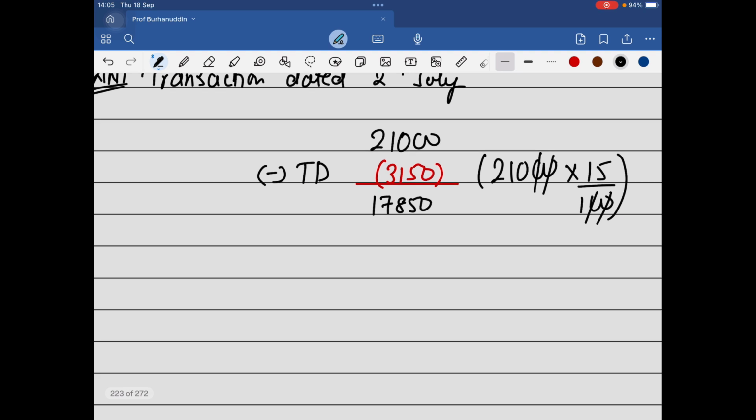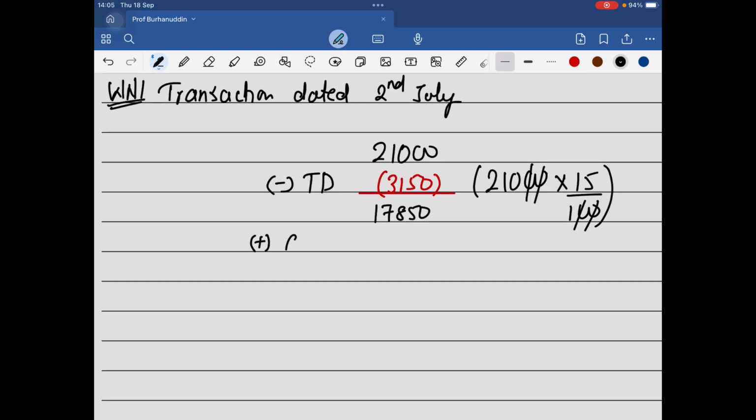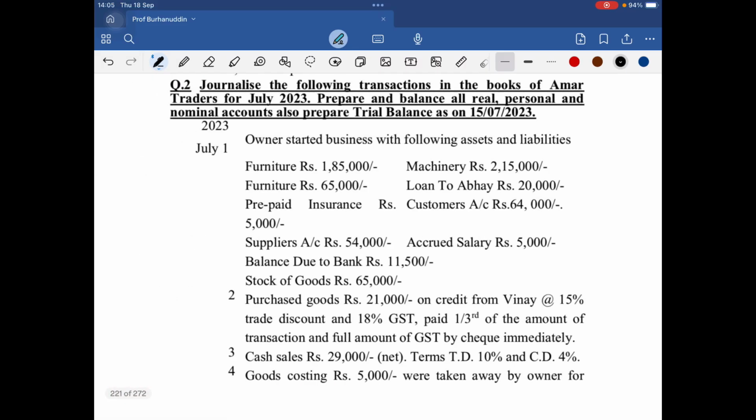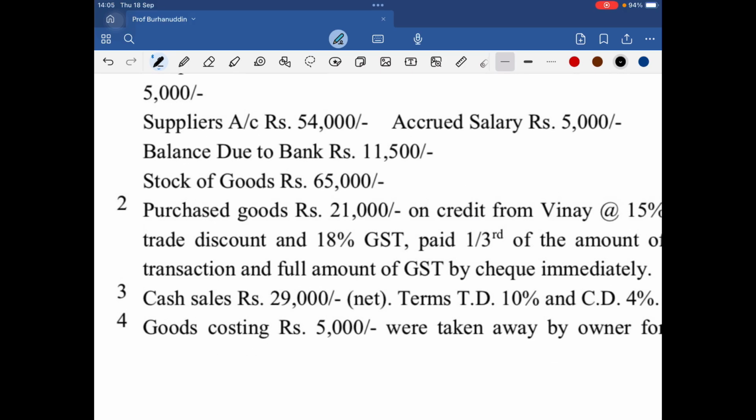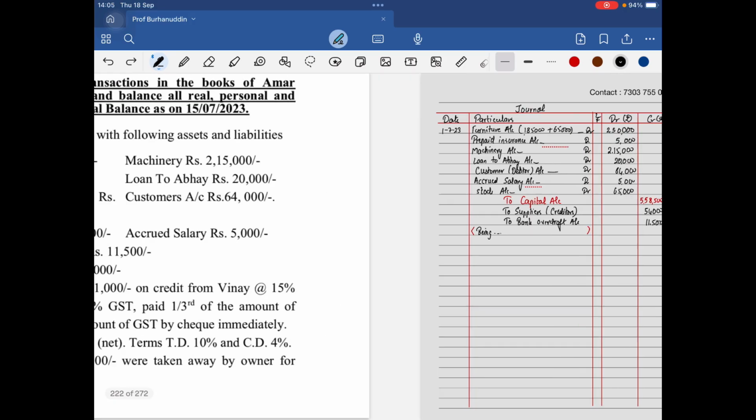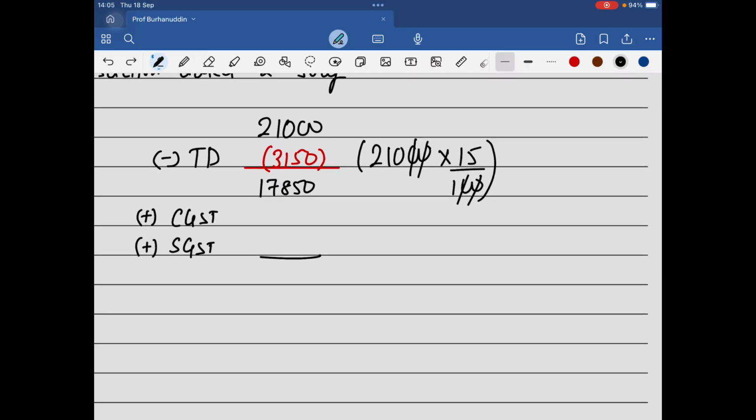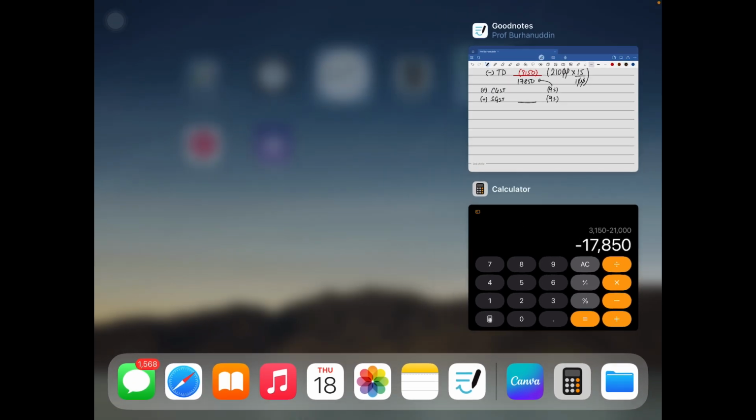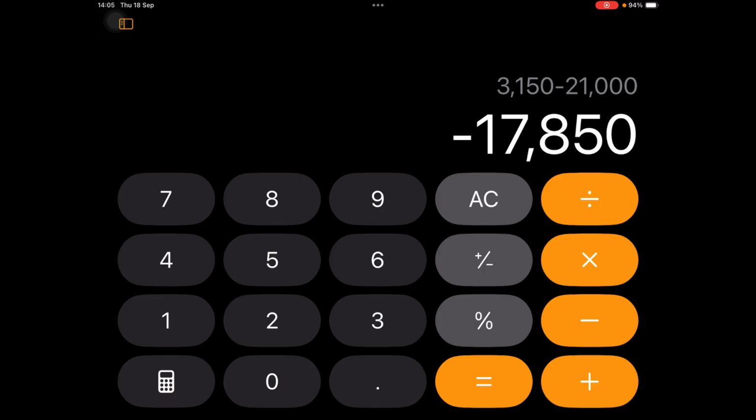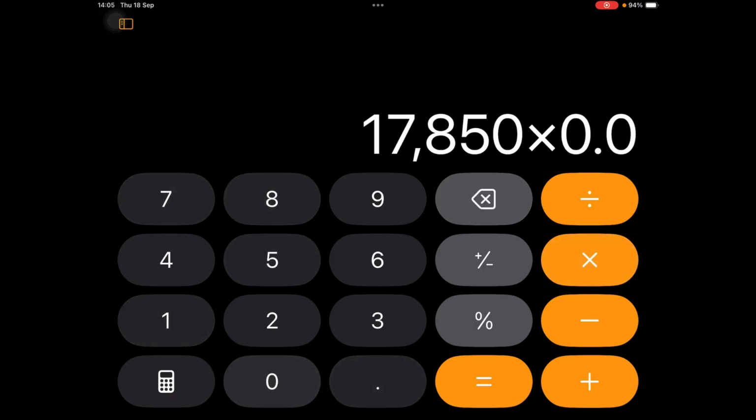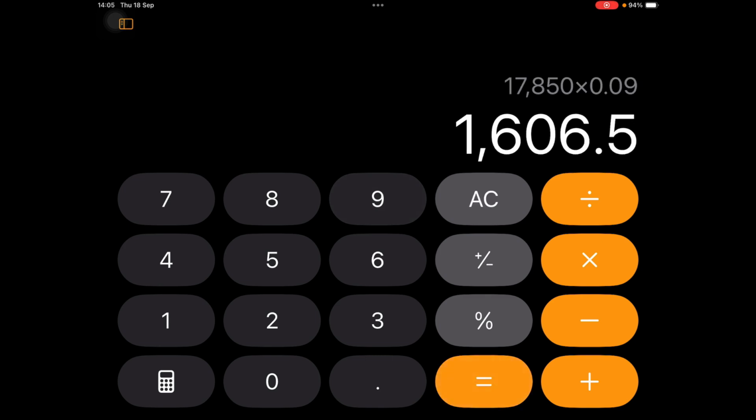Now you are going to add the GST, CGST and SGST. Both the amounts will be added. But if I'm not wrong, the GST was 18%. So 9% and 9%. But remember, this 9% will be on this amount, 17,850. Right? 17,850 multiplied by 9%. That is going to be 160.